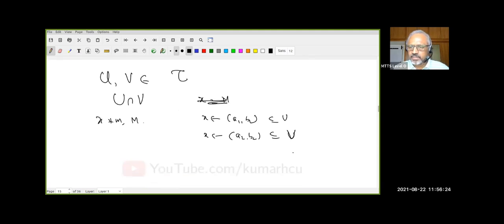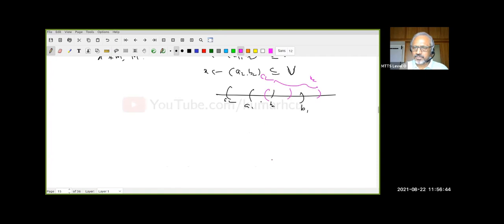Now, look at the picture. My (a1, b1) may be this, and (a2, b2) may be this, or this, or this. Any of the possibilities. You understand this?